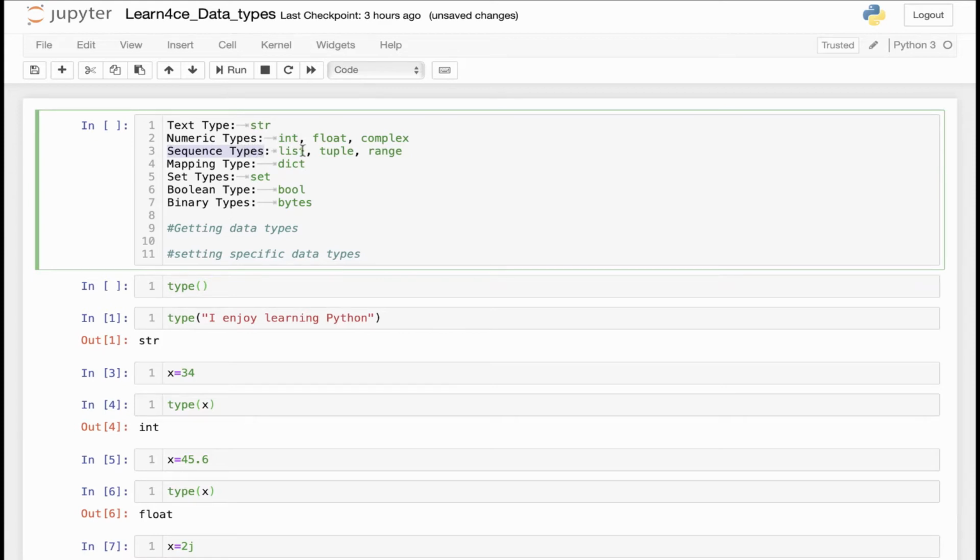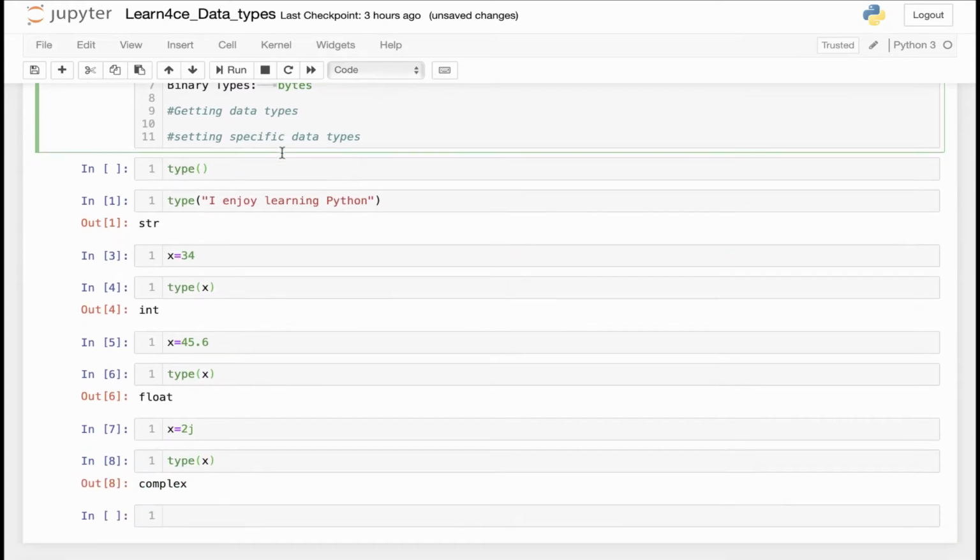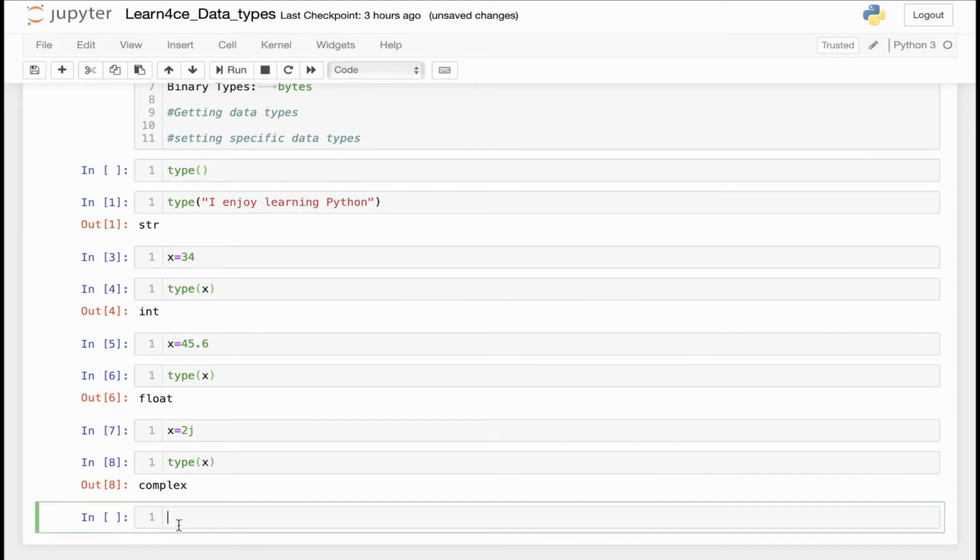The next category is the sequence types. The first data type in the sequence category is list. The way we define a list is we put the values inside square brackets. For instance, I can have a list of, I don't know, different sports. Let's say football and basketball. I think these two are enough.